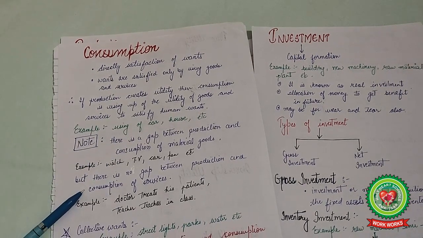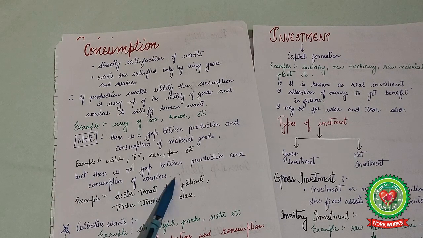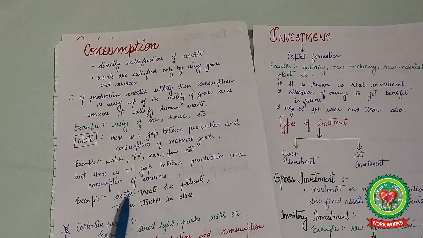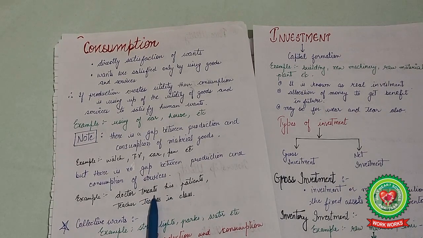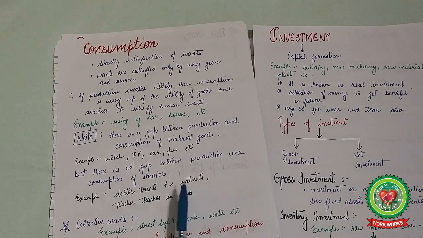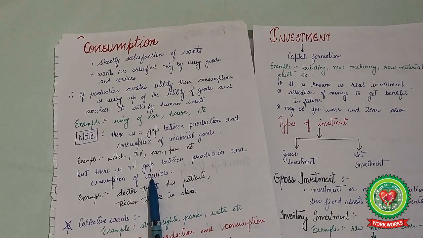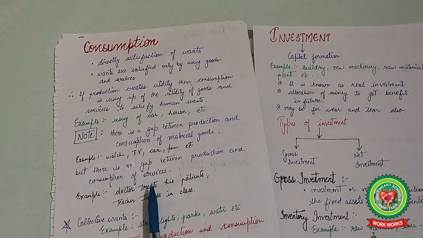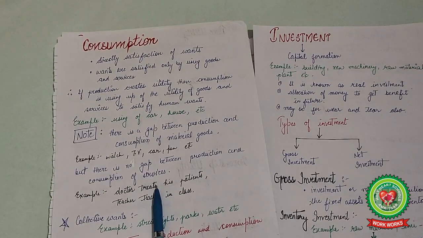But there is no gap between the production and the consumption of services. If a doctor treats his patients, the doctor is producing and the patients at that time are consuming it. There is no gap between production and consumption of services.